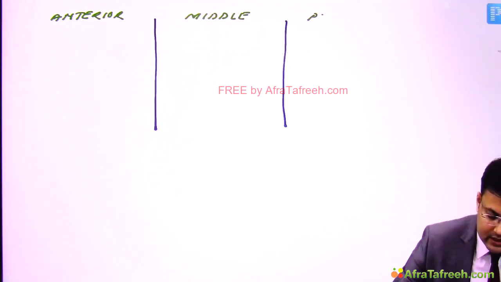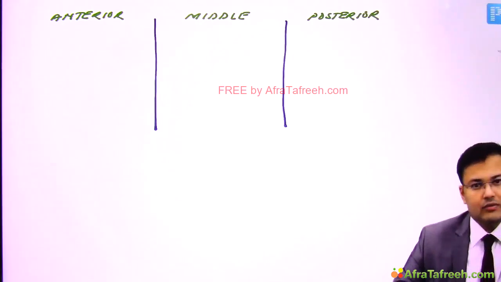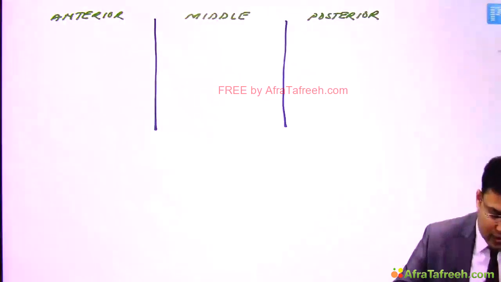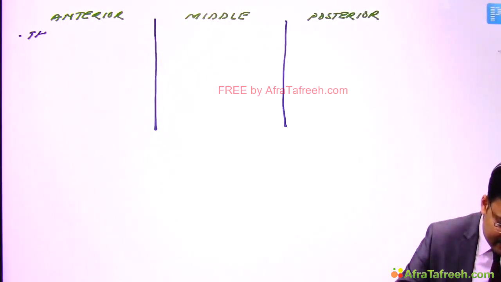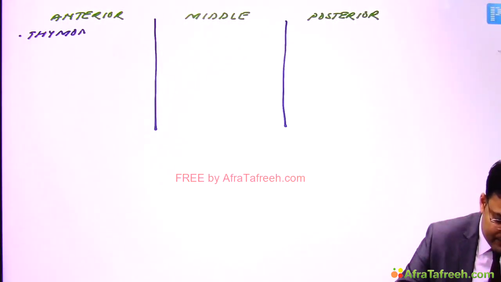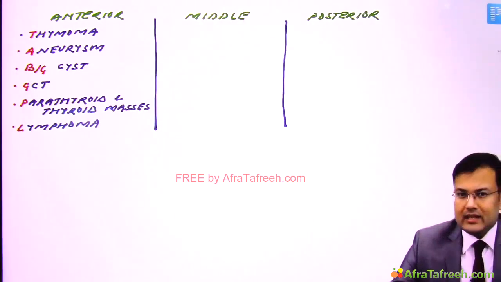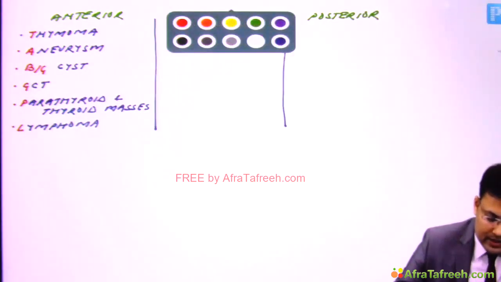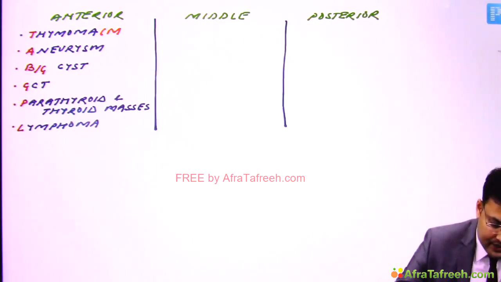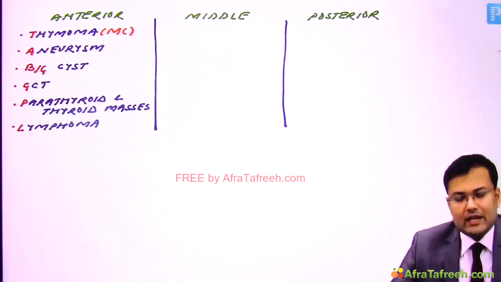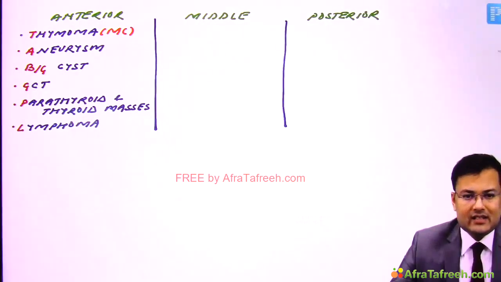We discussed that the most common anterior mediastinal mass is thymoma. So apart from thymoma, what are the other masses seen in the anterior mediastinum? Apart from thymoma, there is aneurysm, bronchogenic cyst, germ cell tumor, parathyroid and thyroid masses, and lymphoma.